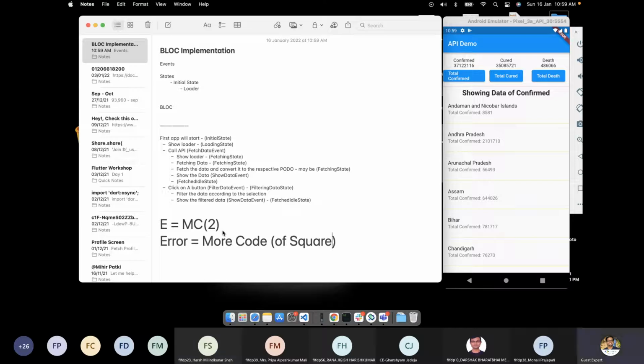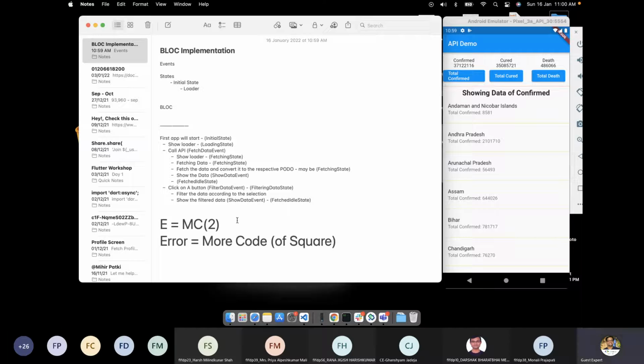So if there is more code, there will be more errors. If there is less code, there will be less error. If you don't write code, there won't be any error at all. So the thing is, try to reduce the number of lines of code and the complexity, so that you have fewer bugs and fewer problems. That's why I personally don't like bloc as much, but if it is a requirement, then I will use it, but I prefer to avoid it.